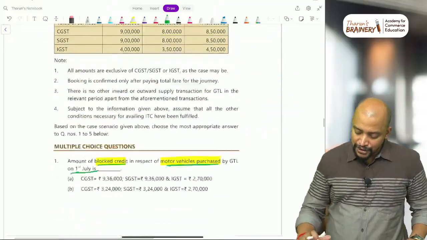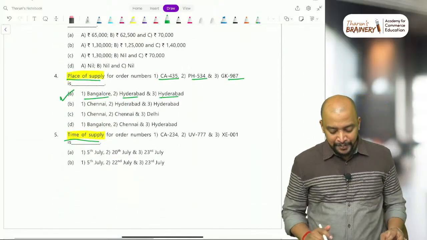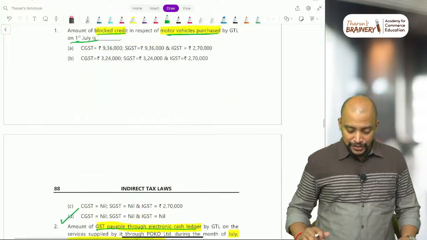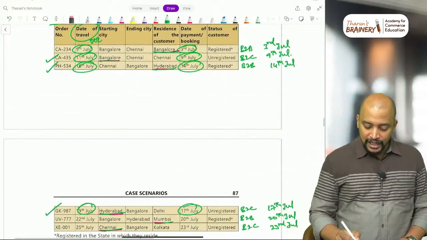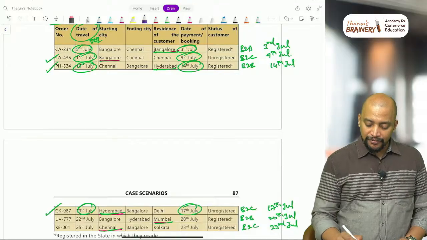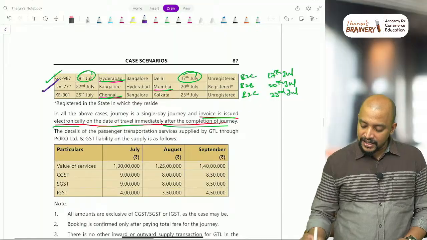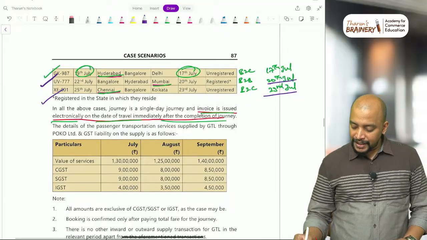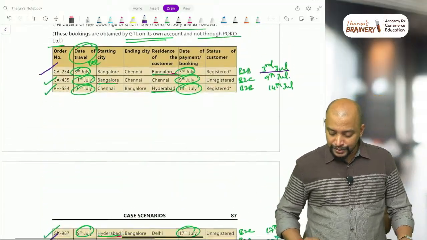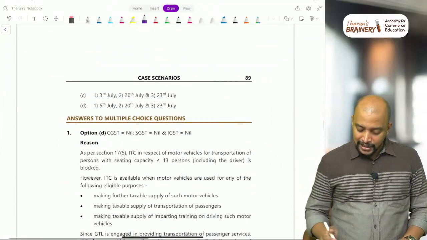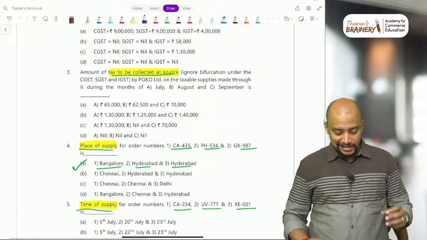Because there is one MCQ related to this, what is the time of supply for the order number 234-777-001? Okay, so 234, it is 3rd July, and 777, it is 20th July, 001, 23rd July. Okay, so 3rd July, 20th July, 23rd July. Okay, so option C will be taken as the answer for this.